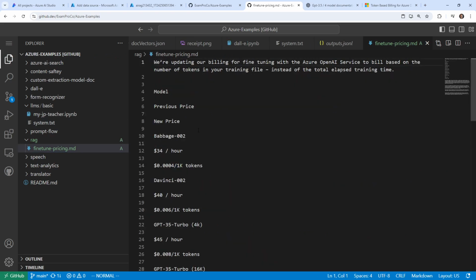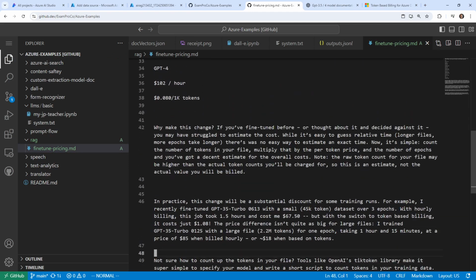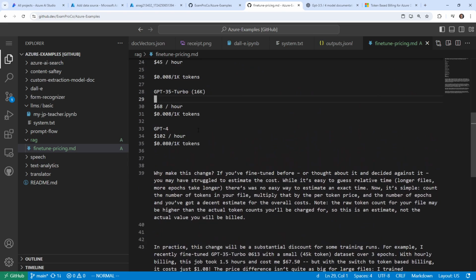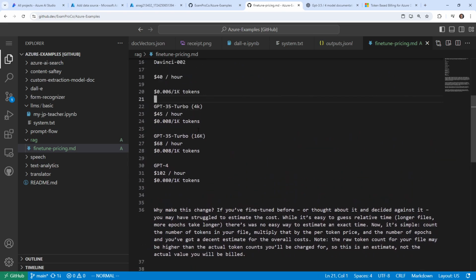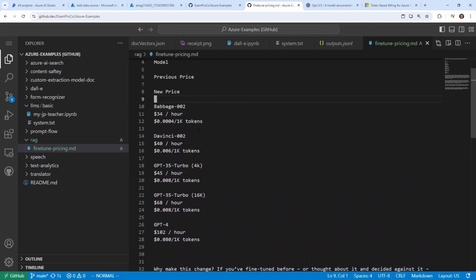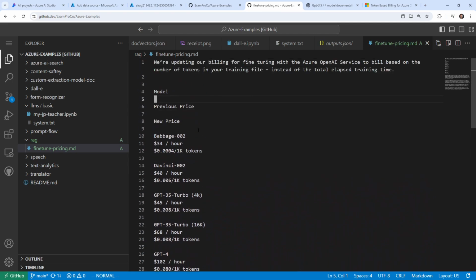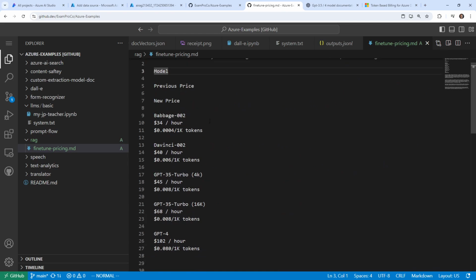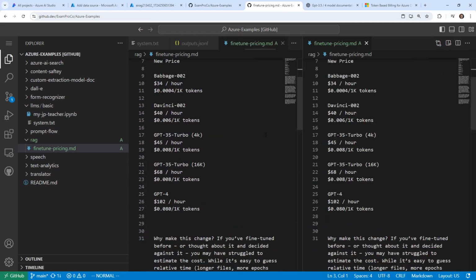And so we have text. I don't even know if we need anything else besides this, but just making sure that this is formatted in a way that makes sense. So we have new price, previous price. I'm just wondering if it will understand this format, because looking at it, I can't really make sense of it. So let's go back over to here.